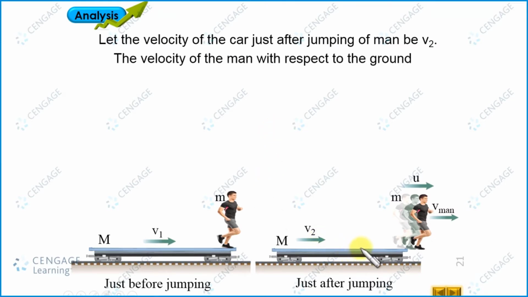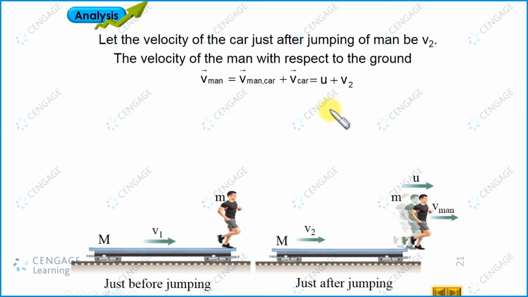We can write the vector equation: velocity of the man equals velocity of the man with respect to car plus velocity of the car. Let us assume the rightward direction is the positive direction. So we can write the velocity of the man with respect to car as u, and the velocity of the car at this time is v2. That means the velocity of the man should be equal to u plus v2.